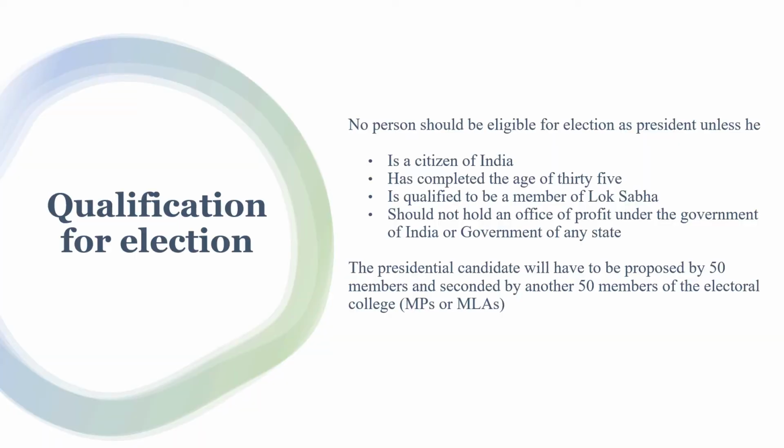Qualification for election. No person should be eligible for election as a president unless he or she is a citizen of India. He or she has to complete an age of 35. He or she should be qualified to be a member of the Lok Sabha. He or she should not hold an office of profit under the government of India or government of any state. The presidential candidate will have to be proposed by 50 members and seconded by another 50 members of the Electoral College consisting of MPs and MLAs.